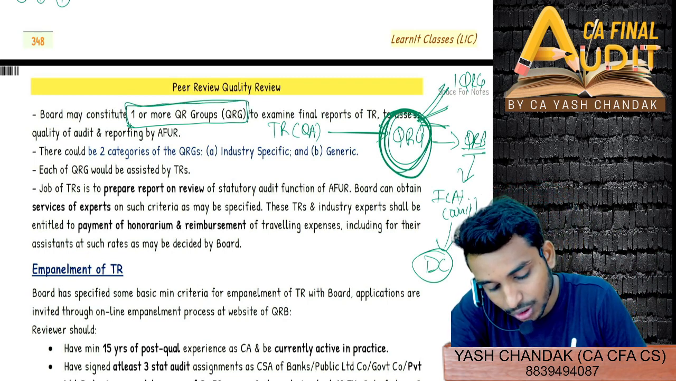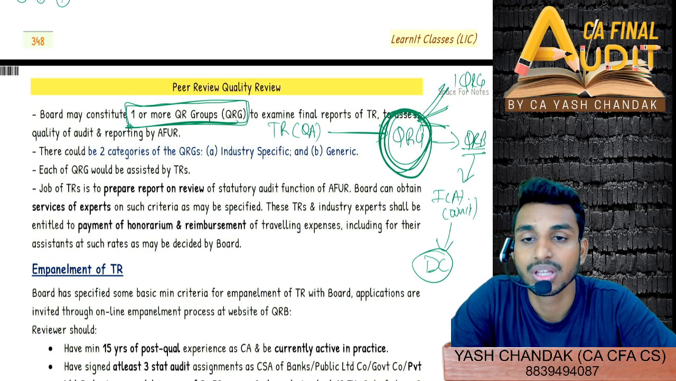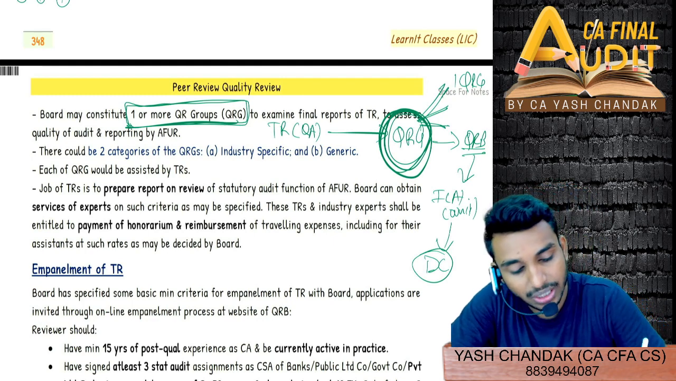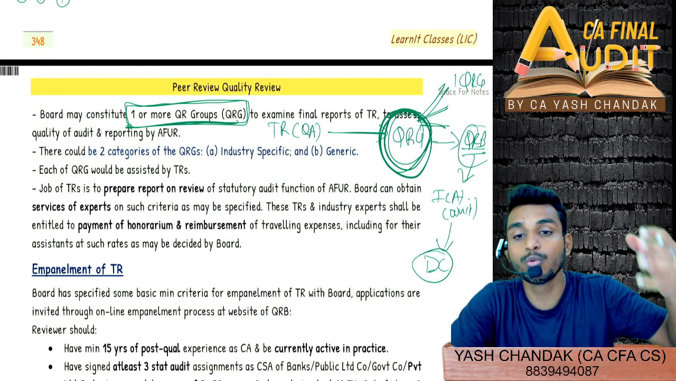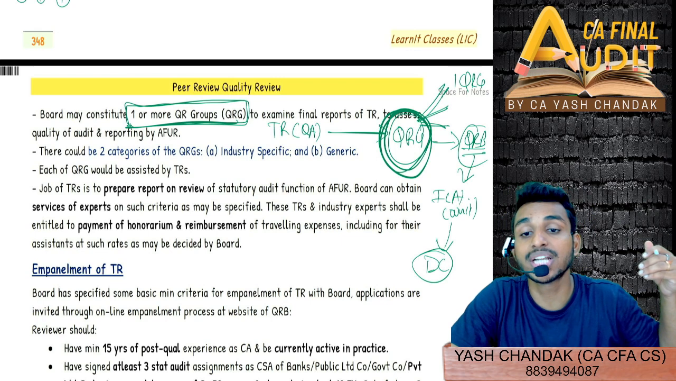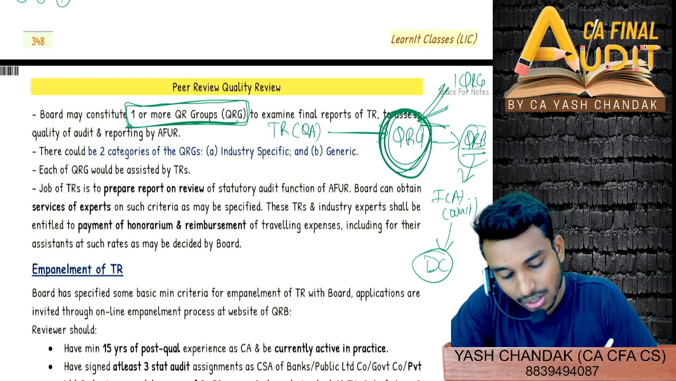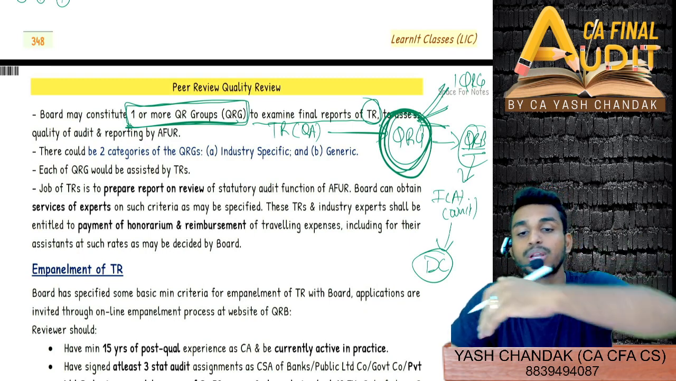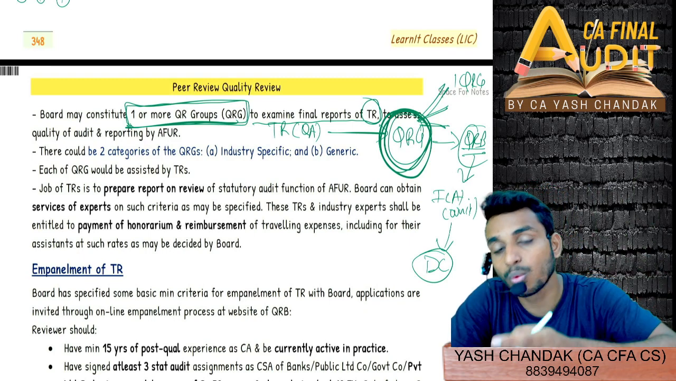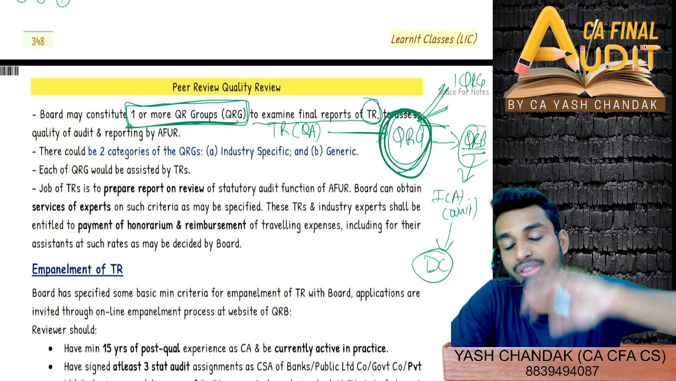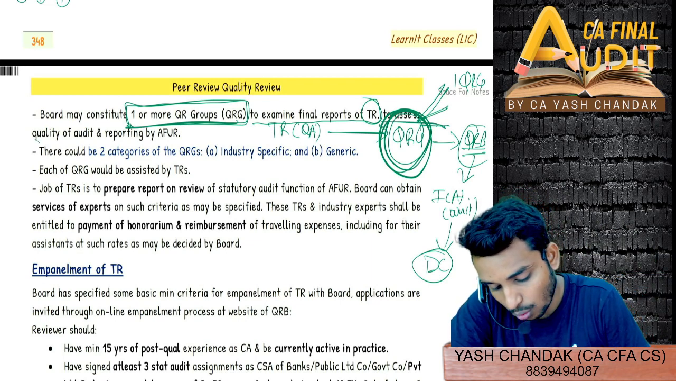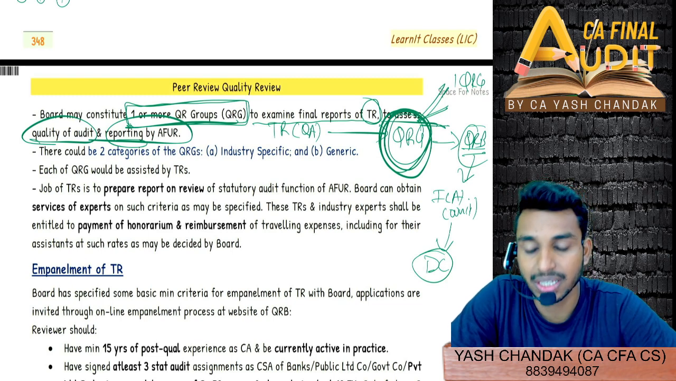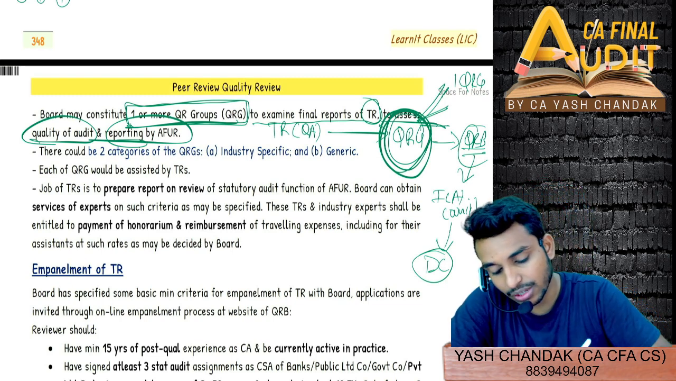The board can constitute one or more quality review groups for the purpose of assisting the QRB. The quality review board also wants assistance. So who will assist the quality review board? QRG. QRG will assist QRB to examine the final reports of the technical reviewer. The technical reviewer will not submit directly to QRB. The technical reviewer will submit to QRG. QRG will examine and then submit it to the QRB to assess the quality of audit, to assess the reporting by the AFUR. Clear, first point.